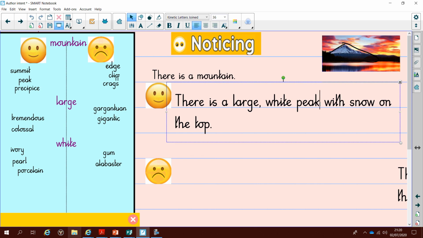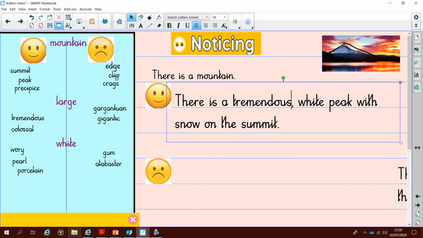So let's change the nouns first of all. So peak's quite a good one. What can I change top to? Let's change that to summit. There we go. Then let's have a look at those adjectives. So let's change large to tremendous. Love that word. And let's change the white to ivory peak, pearl peak. Let's go for ivory peak with pearl snow on the summit. Now that sounds a very positive place to be, somewhere I'd quite like to go.